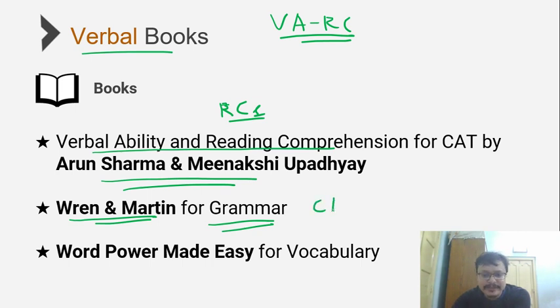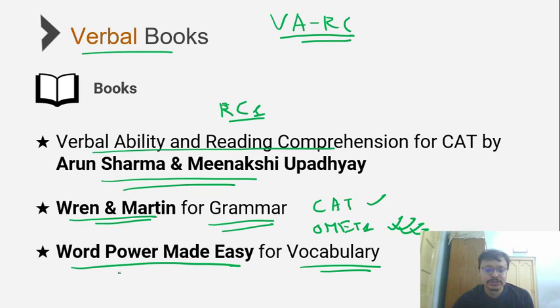It's important in CAT, but it's even more important in your other MBA exams like XAT, IIFT, SNAP and NMAT, where these topics become very, very crucial, both grammar as well as vocabulary, which includes Word Power Made Easy. So Word Power Made Easy is something which is very important for vocabulary. It's not important for CAT, but it is very important for your OMETs.